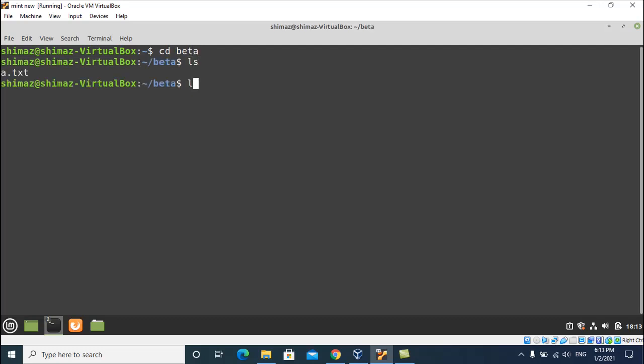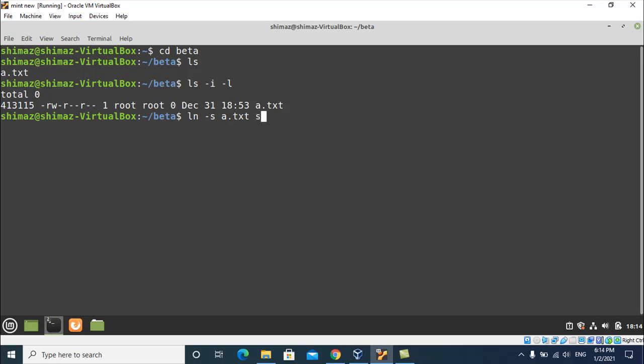There is a file a.txt. You can see the inode number of this file. Now let me create a link with -s, a.txt, softlink.txt.